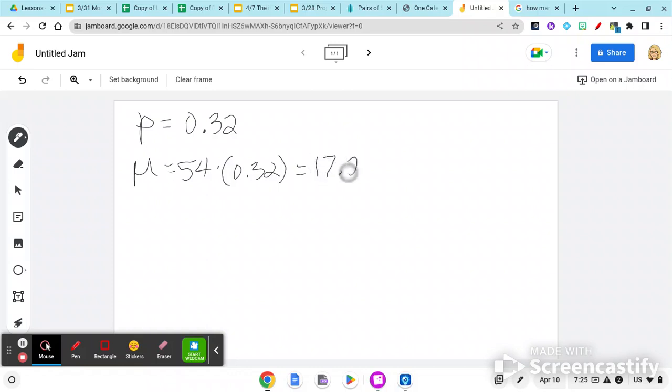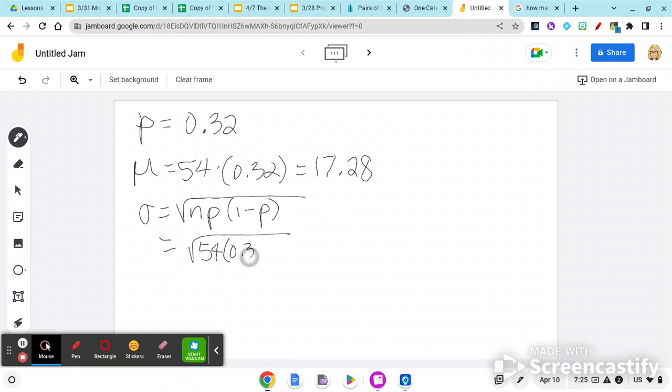So on average, 17.28 people out of 54 is what we would expect to use Facebook. The standard deviation is that big old long formula where we have n times the probability of being on Facebook times the probability of not being on Facebook. So I had 54 people in the survey, 32% chance of being on Facebook.